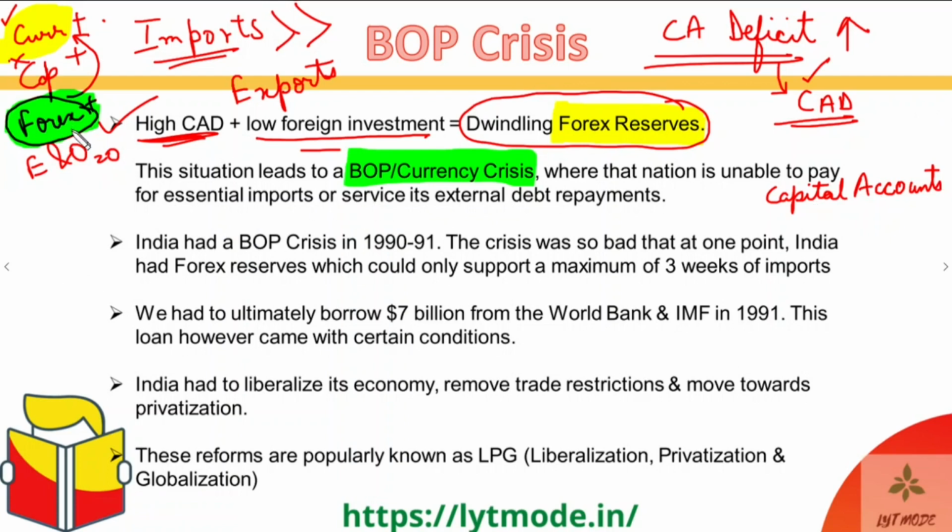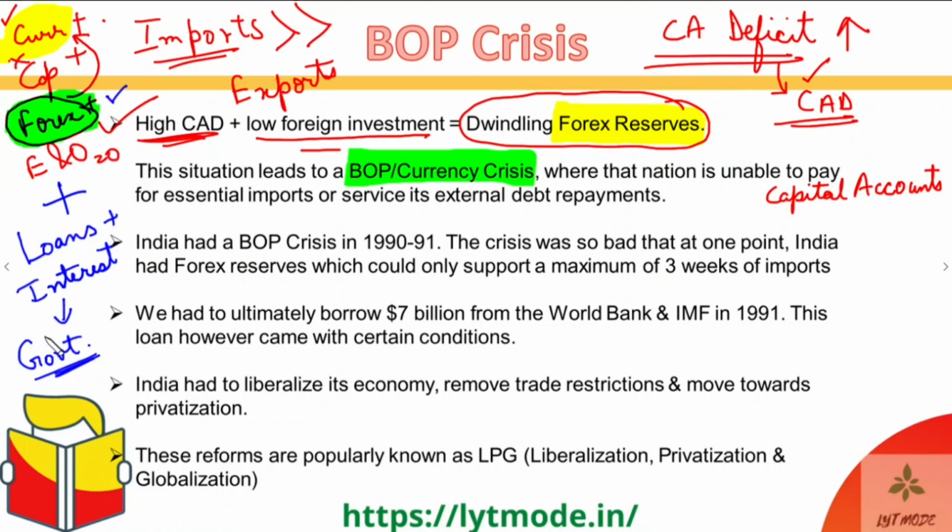But the interesting part over here is that the nation not just has to pay for its imports, the nation also has to pay for its debts, right? Or let me put it in a much simpler sense, loans and interest on those loans. And where does that loan and the interest paid for those loans come from? It comes from the government's pocket, right? And what is the government's pocket?